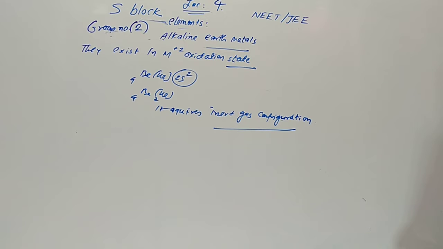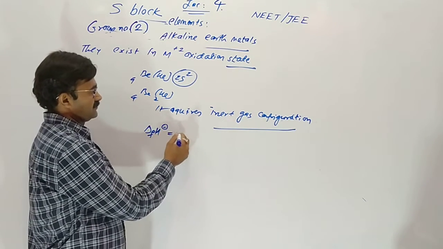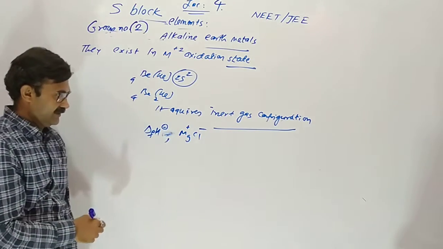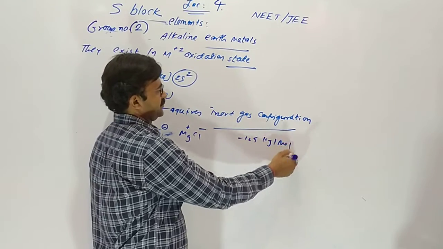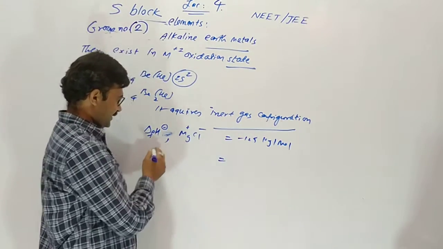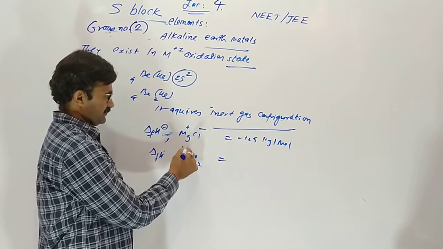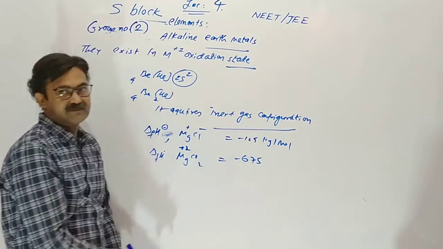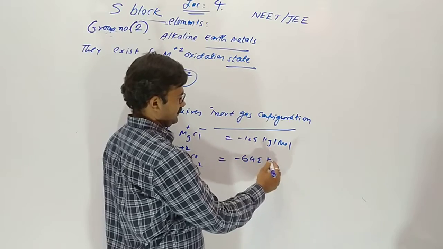The existence of M+2 oxidation state is due to formation enthalpy. Formation enthalpy of MgCl is minus 125 kilojoule per mole. In the case of MgCl2, formation enthalpy is minus 676.2 kilojoule per mole.